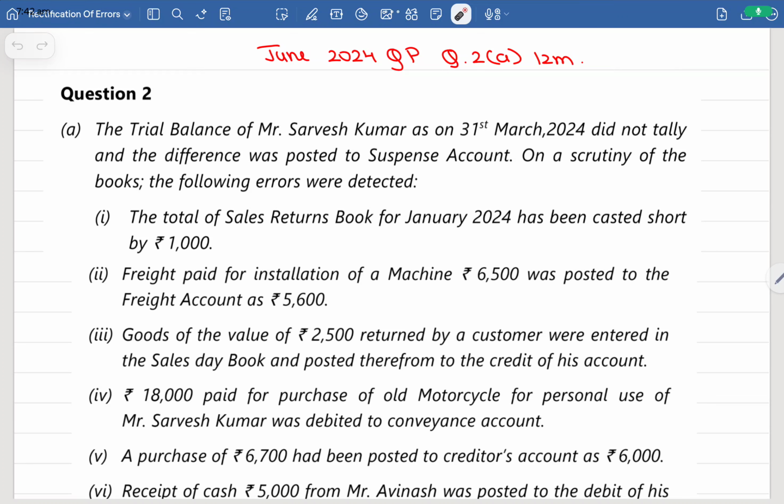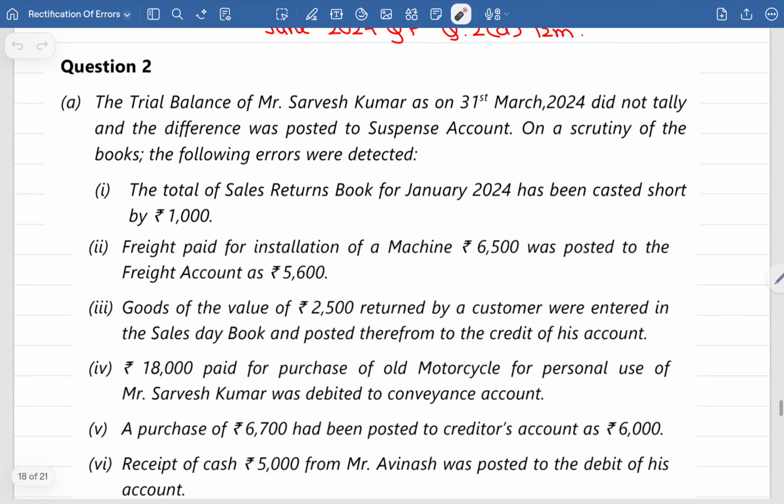Hello, my dear students. Today we are going to solve rectification of errors June 2024 question paper, question number 2A, which was asked for 12 marks. So let us start. Question 2A.